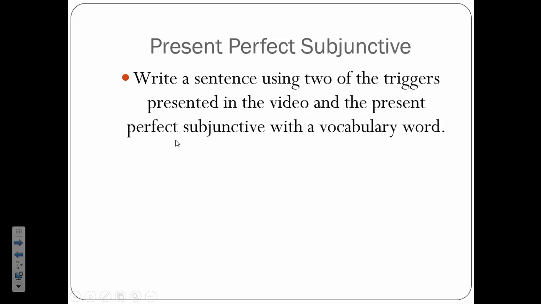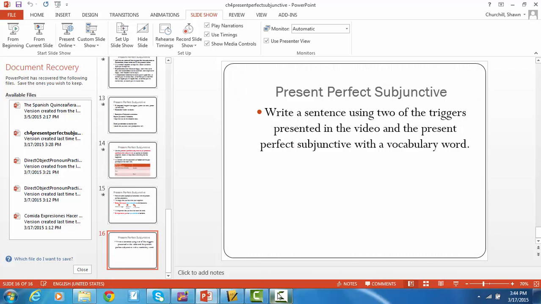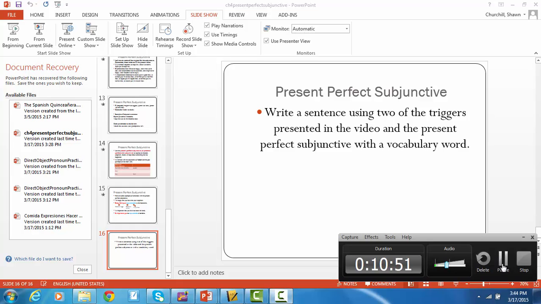So what I want you to do now is stop the video, and I would like you to do part 7 of the note guide. Write a sentence using 2 of the triggers that I talked about. Maybe you could use one from W and one from E of WEIRDO. And then also you would use the present perfect subjunctive in the second part of the sentence. Next time that we come to class, let's